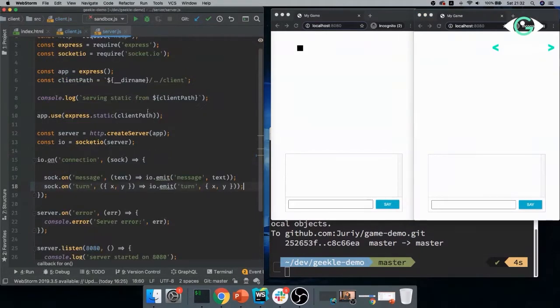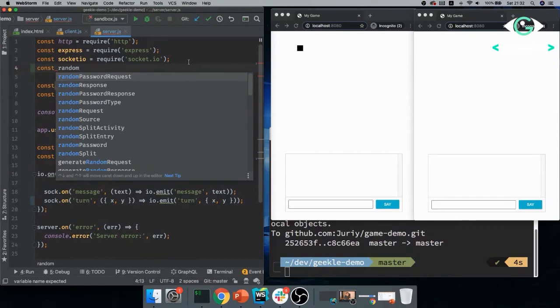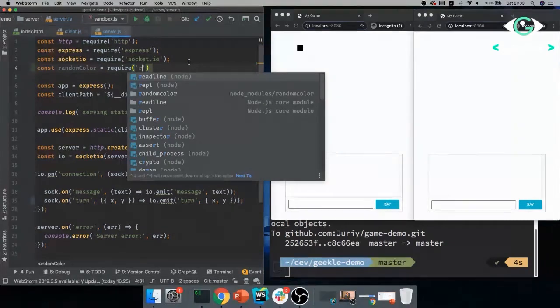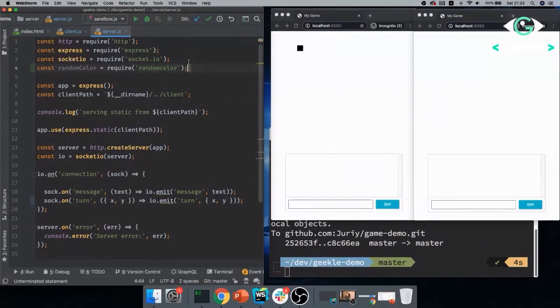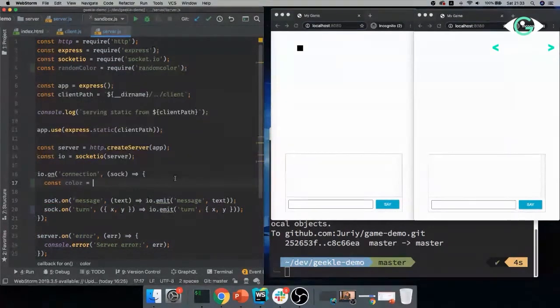So what I will do, I'll go on the server and I'll import another little module that I installed before, random color. Require it, random color. And I'll use it to assign for every user. See, this block of code is executed when user joins. So everything in scope of this function is scoped to that specific connection, to that specific user. So I will say that every connection now will have a color. And this is random color.